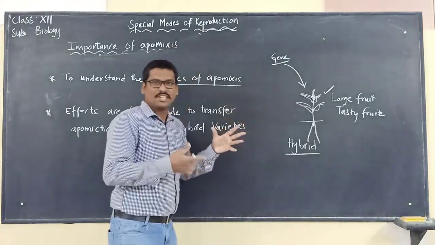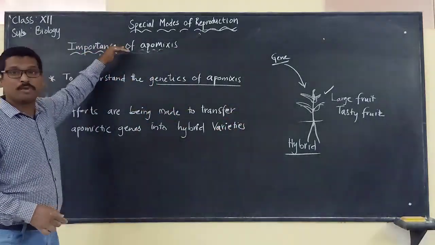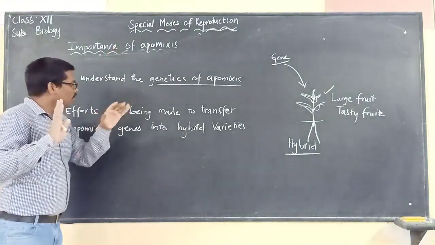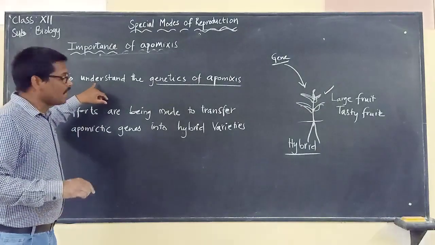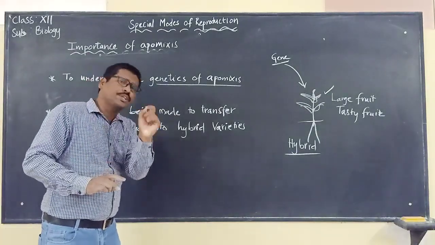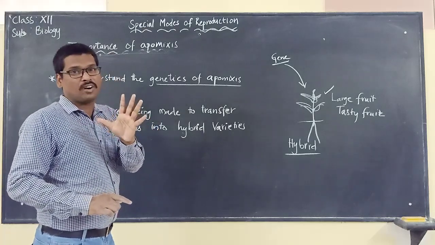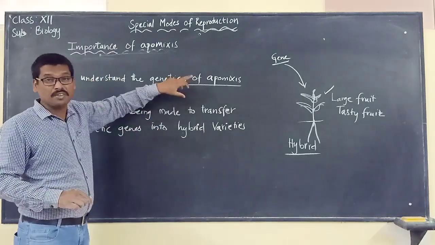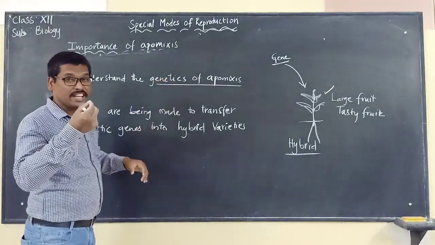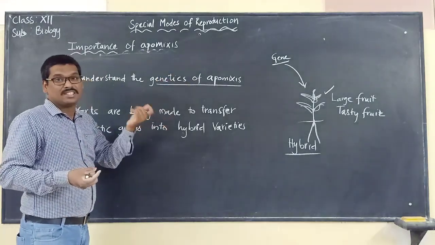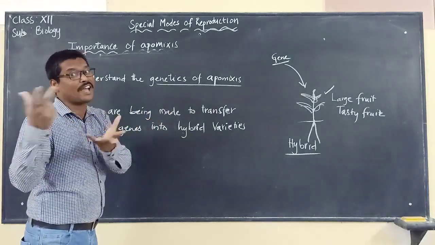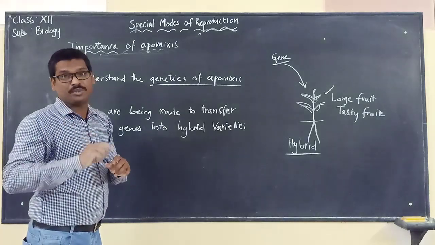These are some points we have to keep in mind when we talk about the importance of apomixis. Let us make it very simple. In many parts of the world, active research is going on to understand the genetics of apomixis, meaning which gene is responsible for producing seeds without fertilization. If fertilization occurs, new characteristics will be seen. They don't want new characteristics.